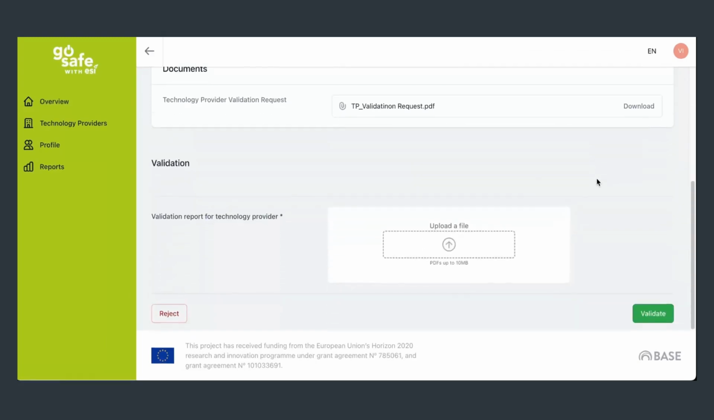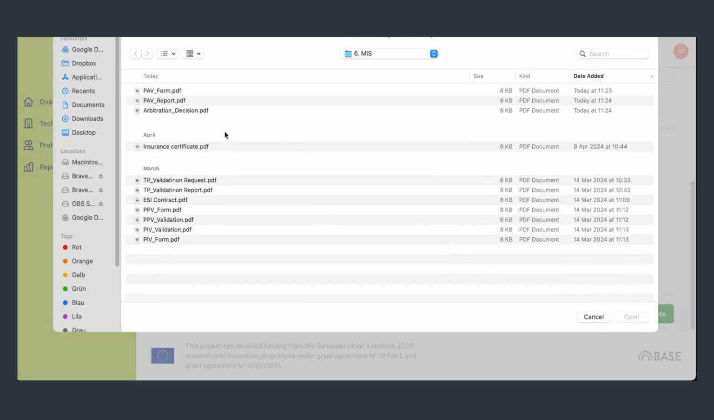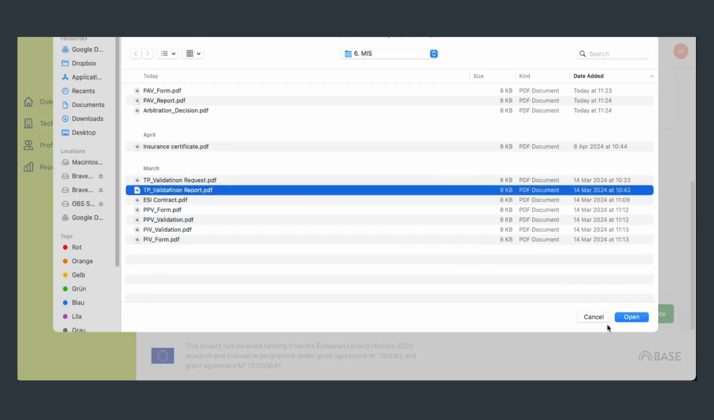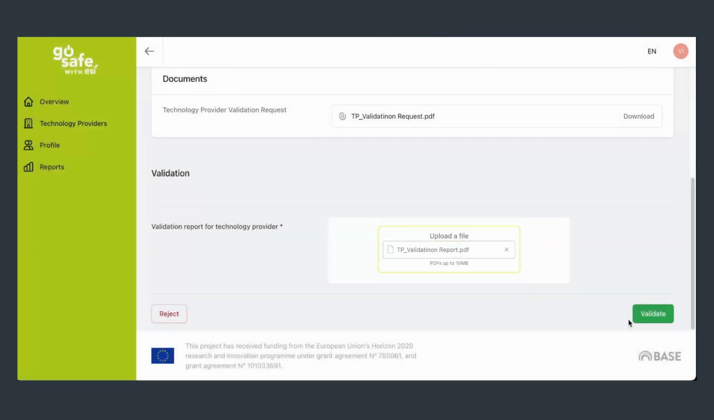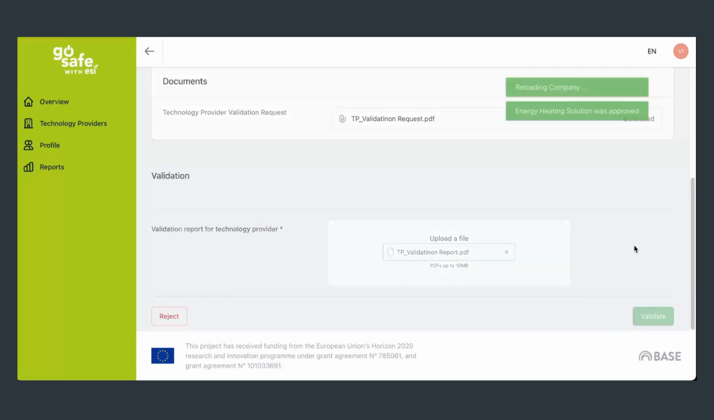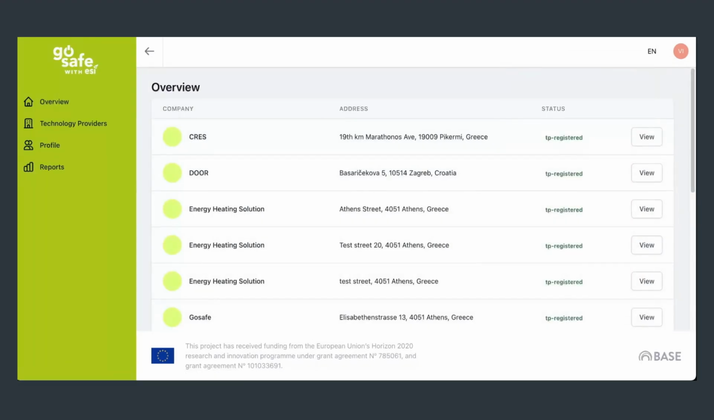After reviewing the information provided by the technology provider and the document Technology Provider Validation Request, you upload your validation report for the technology provider and click Validate in case all the information is correct. If the information provided is not complete or correct, then you click Reject and give the necessary feedback to the technology provider on your decision. The technology provider will have the chance here to review their information and register again.